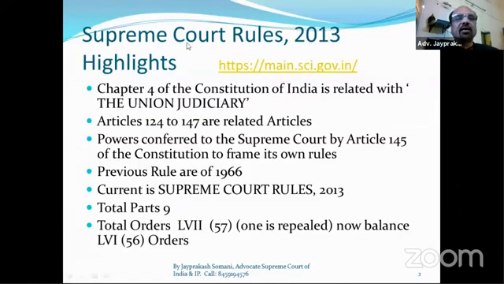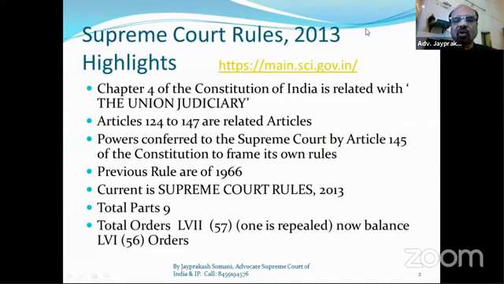So friends, the Supreme Court Rules 2013 highlights are there. This is the Supreme Court website. On their website, you can see all the activities of the Supreme Court, mainly the cause list, case status, everything.